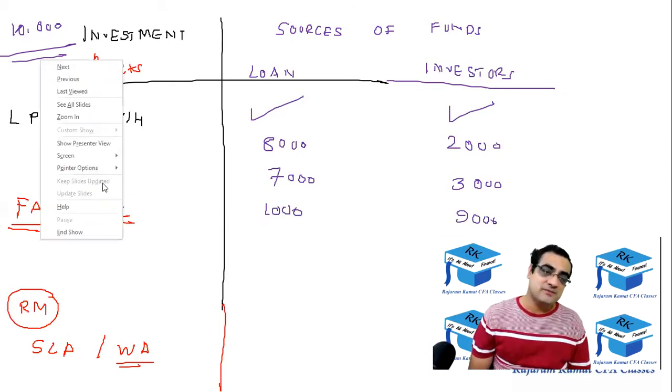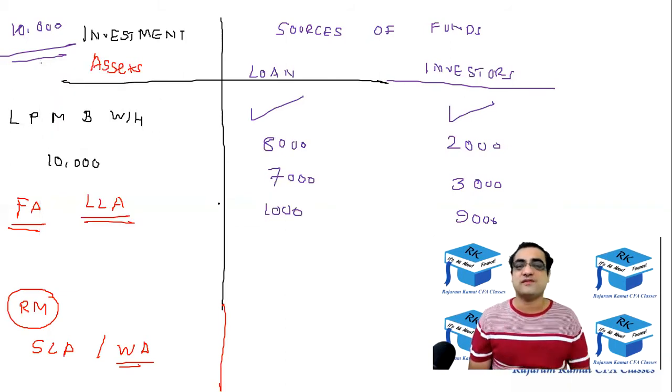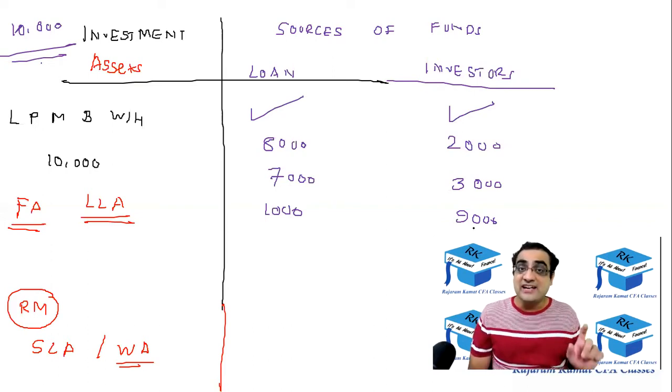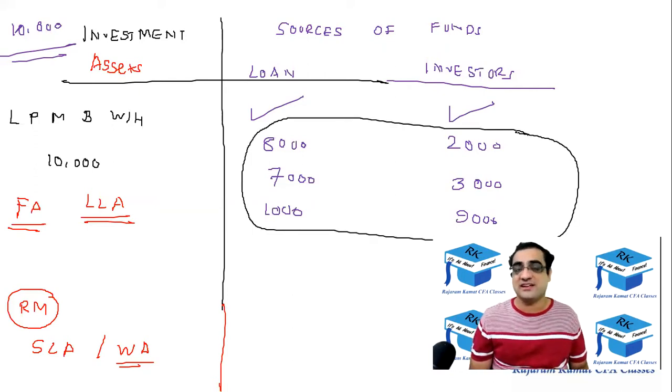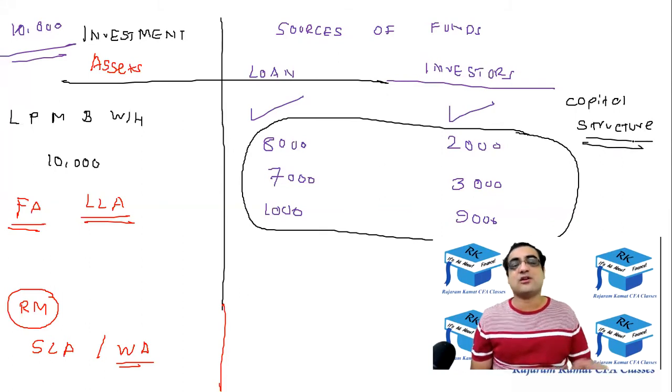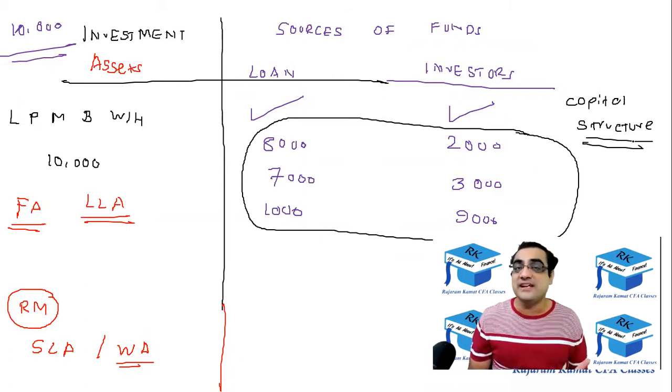So which combination is better? 8,000 of loan and 2,000 of equity, or 7,000 of loan and 3,000 of equity, or 1,000 of loan and 9,000 of equity? Which combination is better? That is covered in corporate finance in the topic called optimal capital structure. This decision of how much loan to take and how much money to take from investors is called the capital structure decision, which we will cover in corporate finance: what is the right optimal capital structure for a company.